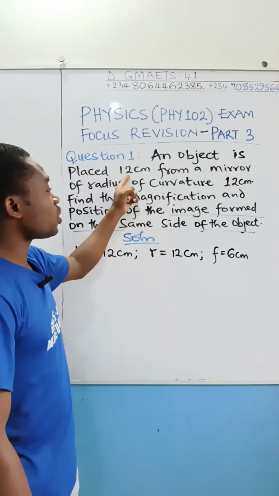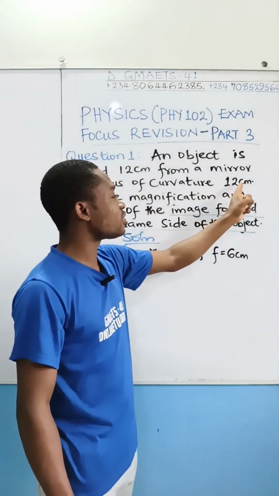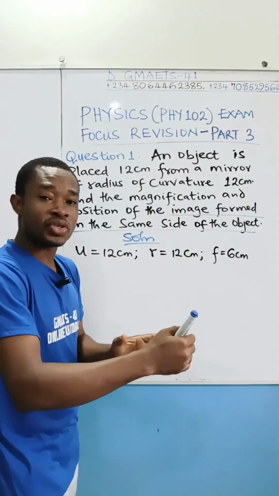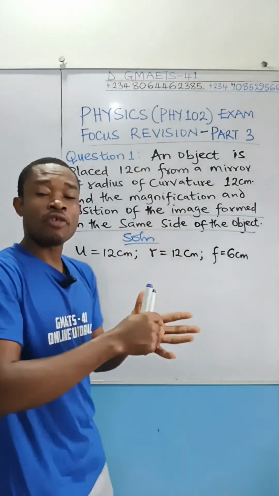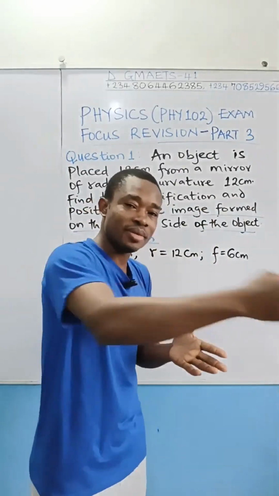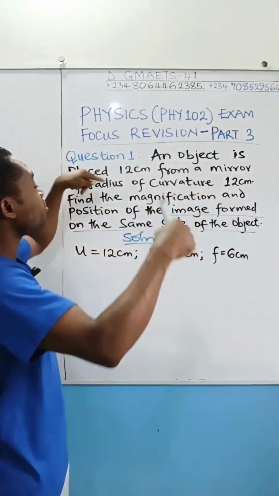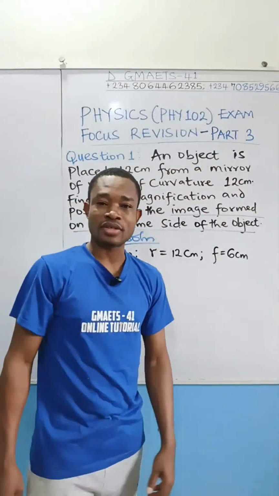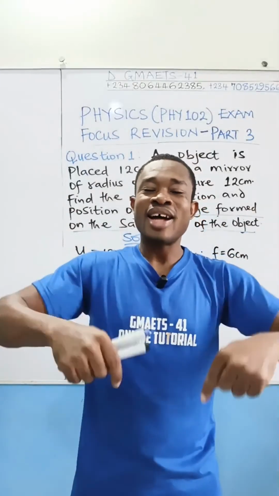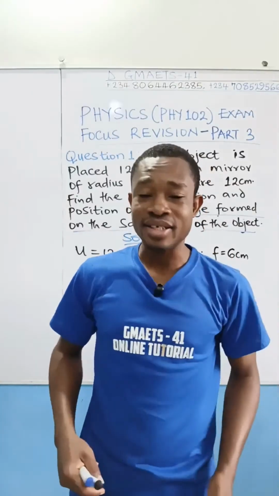If you see the object is 12 centimeters from the mirror, the radius of curvature is 12 centimeters. So the radius of curvature, which is the distance from the center of the sphere that formed the mirror to the pole of the mirror, is 12 centimeters. It is that same distance that the object was placed. For a mirror, if the object is placed at the center of curvature, the image will be the same size.